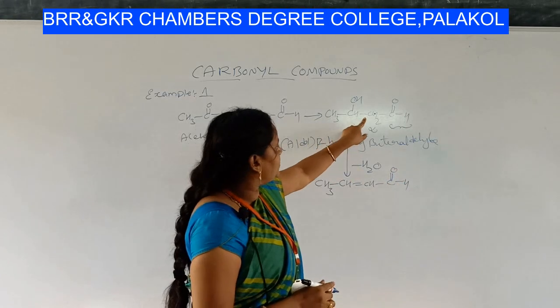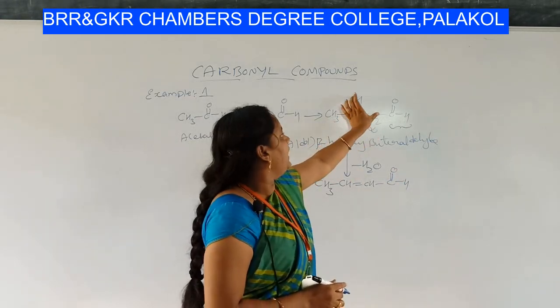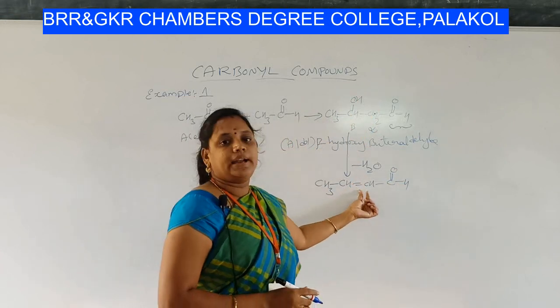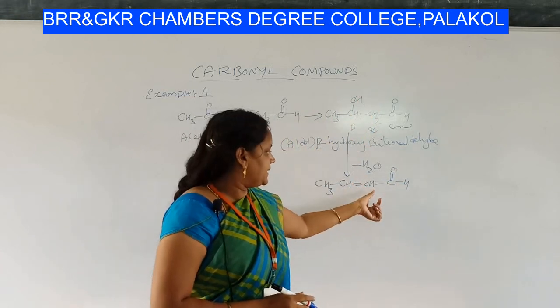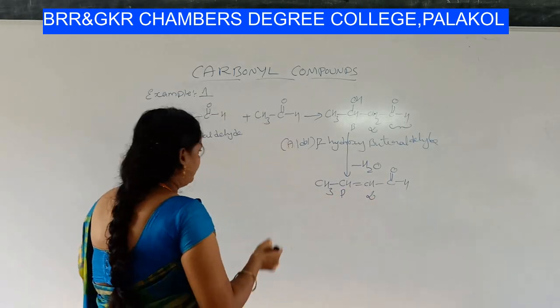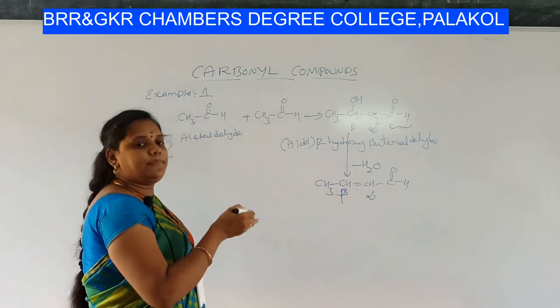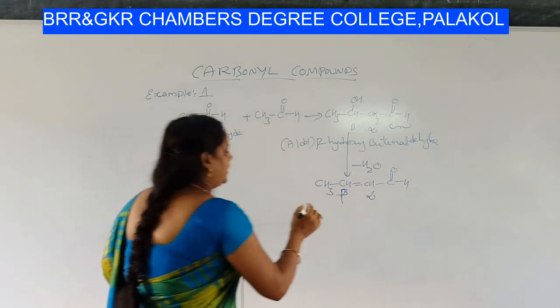See the elimination, students? Hydrogen from here and OH group from here, HOH is eliminated, you will get a double bond. This is alpha carbon, this is beta carbon. So alpha and beta position is unsaturated.